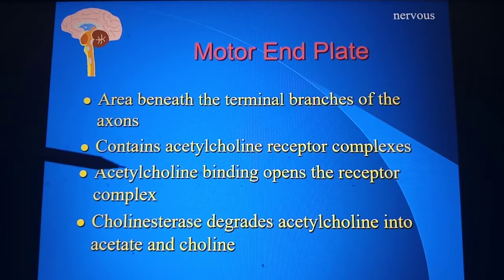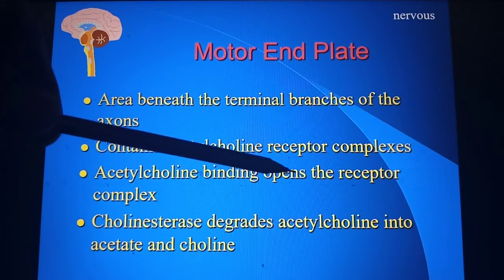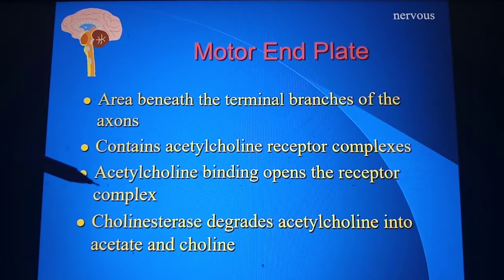Acetylcholine binding opens the receptor complex, and there is cholinesterase, which degrades this acetylcholine into acetate and choline. So this is the process that happens at the motor end plate area.